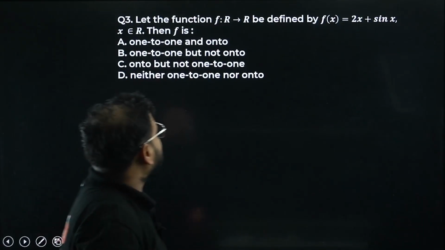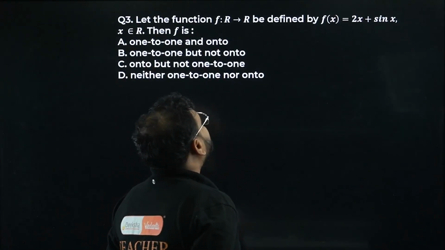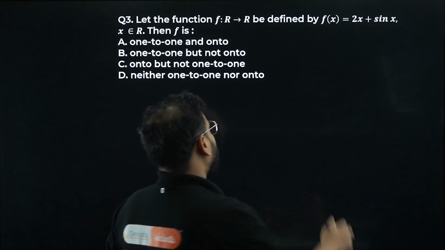Next is the third question. Let the function f: R to R, again the domain is all real and codomain is also all real, be defined like this: f(x) = 2x plus sin x, x belongs to real numbers. Then f is what? Okay.